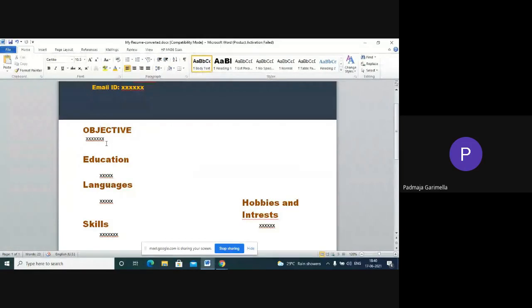The objective must be very precise. It shouldn't be so long as a paragraph and shouldn't be very short, like 2 to 3 lines. It should be around 5 to 7 lines. So it should be very precise.